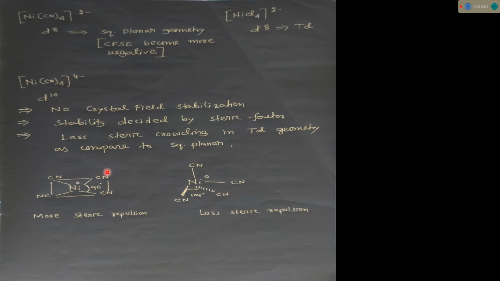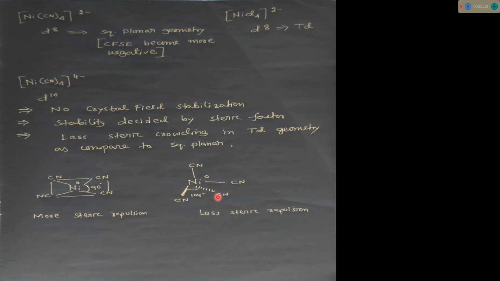Since in square planar geometry there is more steric repulsion between the ligands than in tetrahedral geometry, this complex will always prefer tetrahedral geometry rather than square planar geometry. Please always keep in mind, this nickel tetracyano 4 minus d10 system will always prefer tetrahedral geometry.